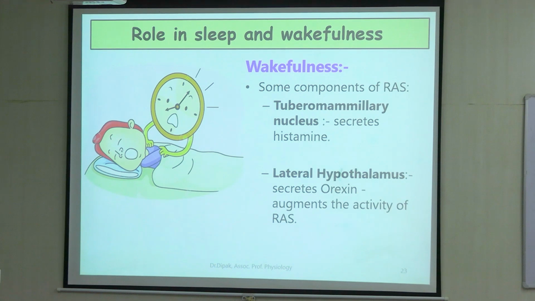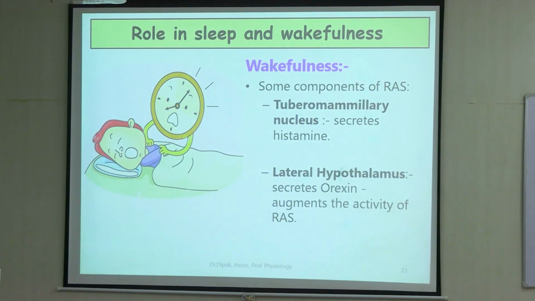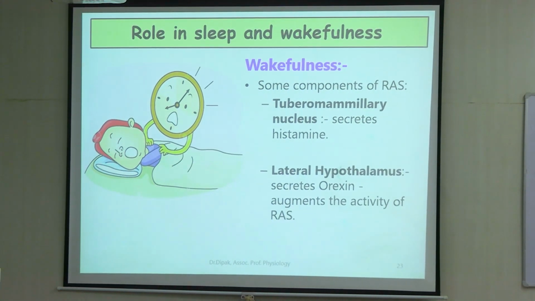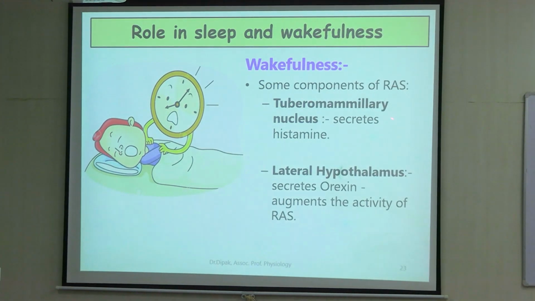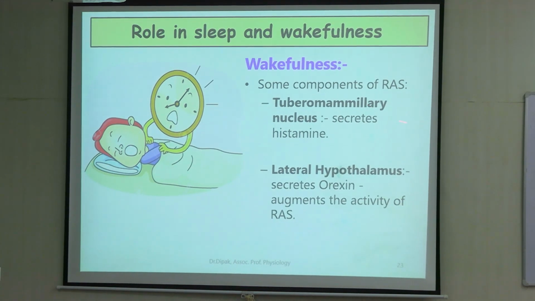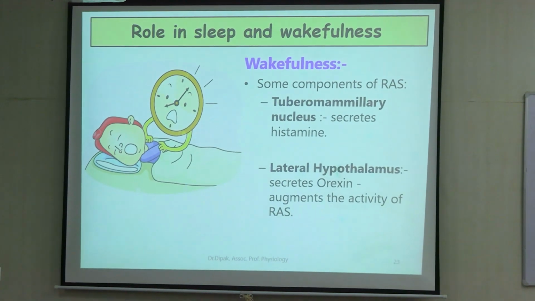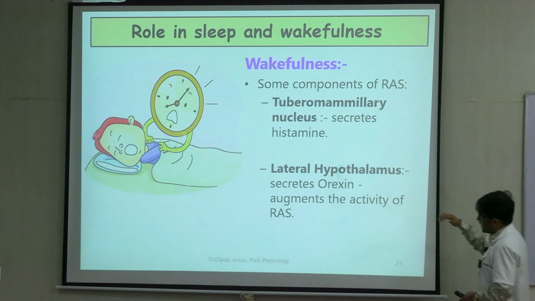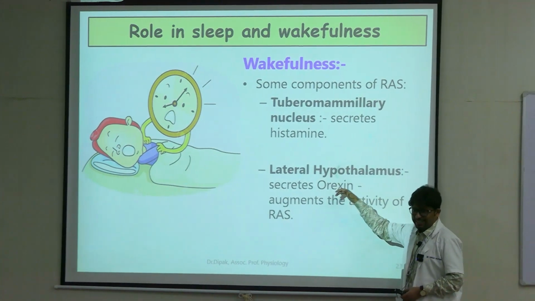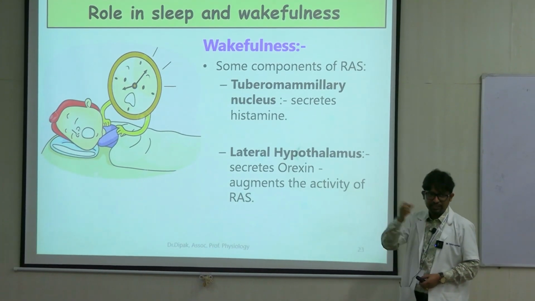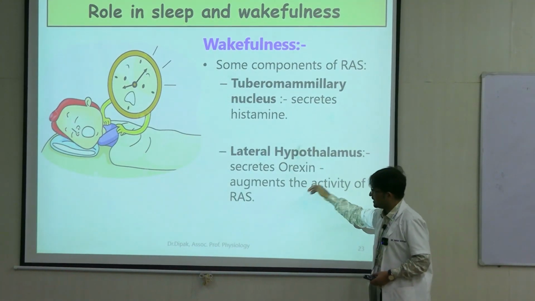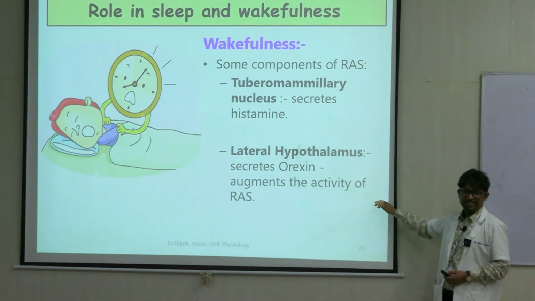Apart from this, there are two important nuclei in the hypothalamus which are concerned with wakefulness. The tuberomammillary nucleus is a nucleus where neurons secrete histamine. This increases the activity of the reticular activating system, the system concerned with arousal. The lateral hypothalamus also releases one hormone called orexin. It is also concerned with feeding behavior, a hormone which increases feeding or hunger. This augments the activity of the reticular activating system.